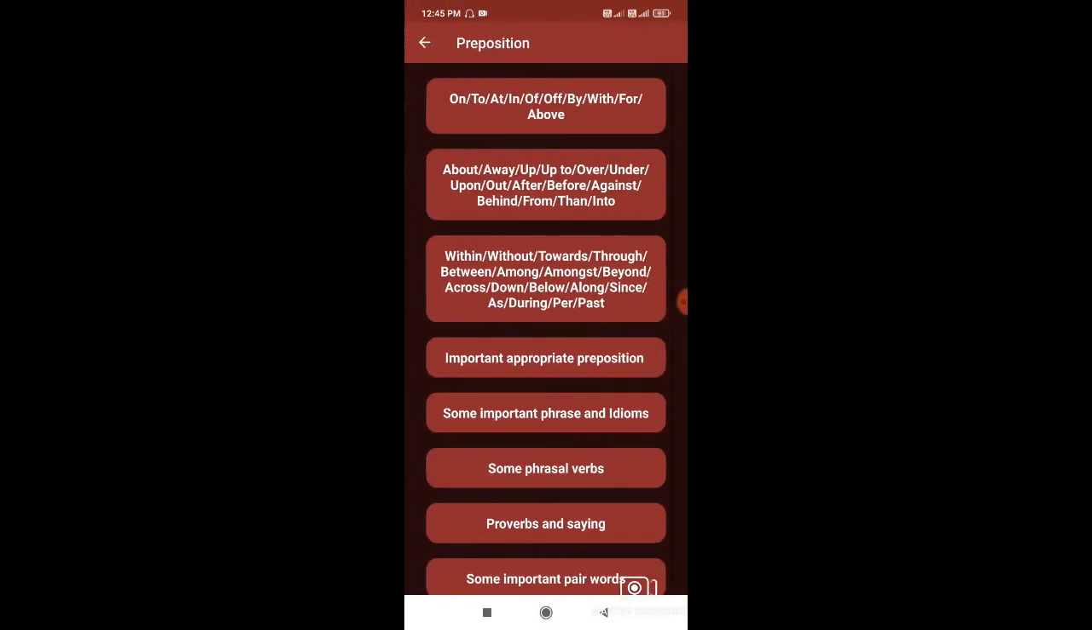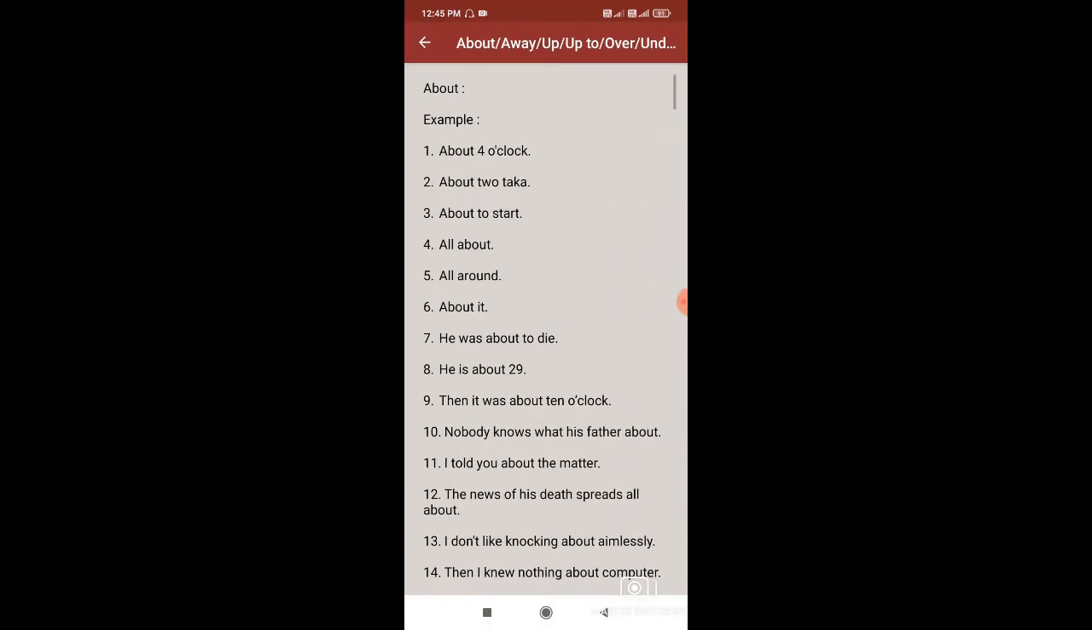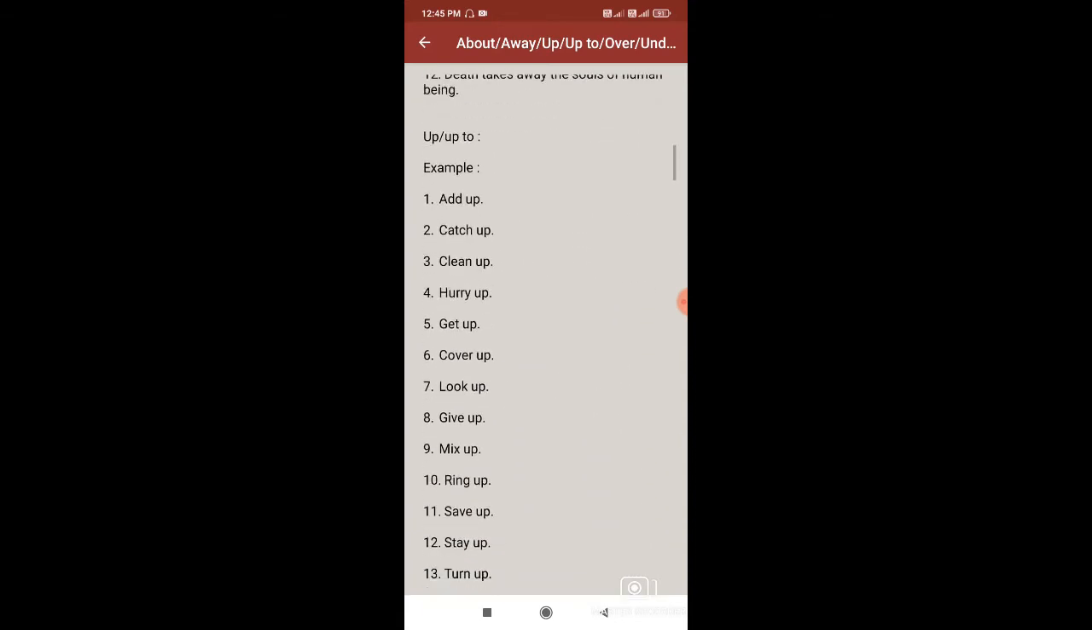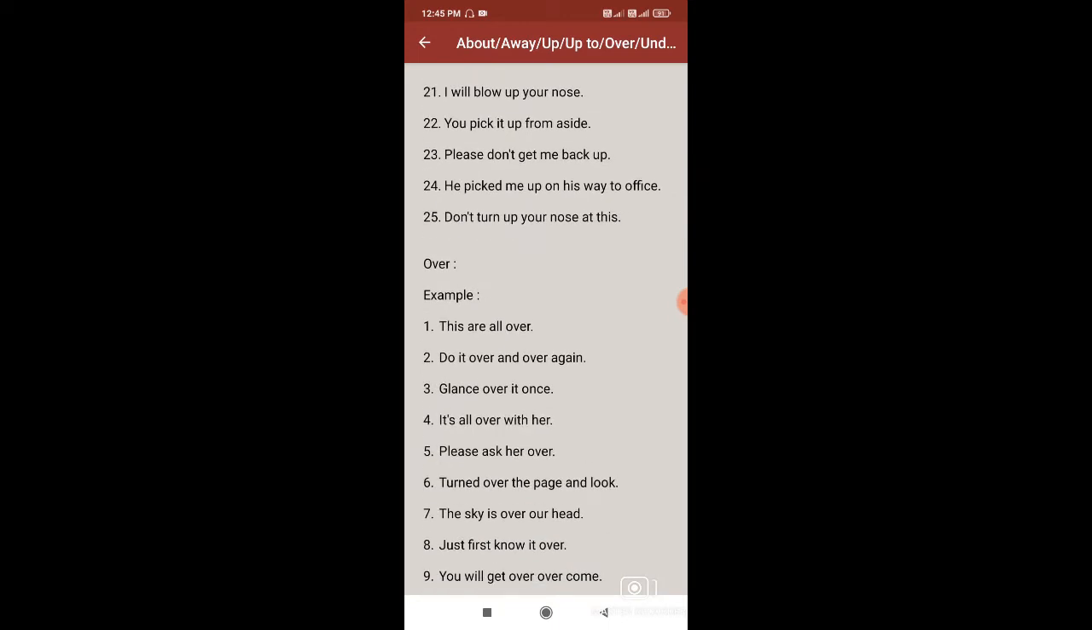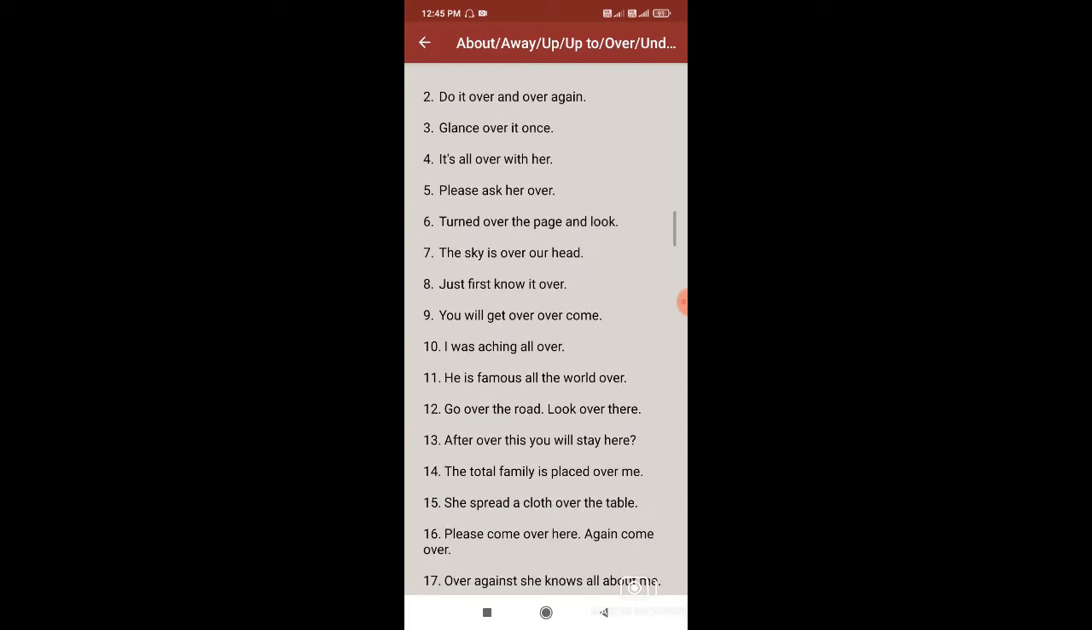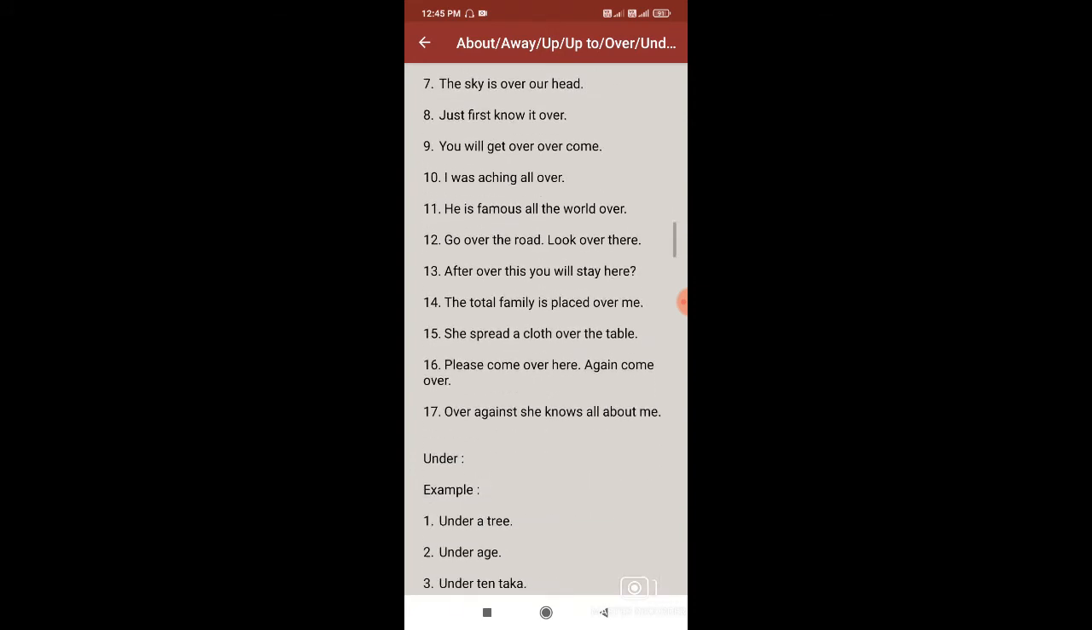If I go in this preposition section, here again a lot of subsections are given. If I click on this particular one, then the preposition word is given, about, and all the examples that can be used with this word are given. Away: keep it away, take it away, do it right away, don't laugh it away, she was muttering away. If I have to look at how the preposition over is used, then I can see: glance over it once, please ask her over, you will get over, overcome, I was aching all over, over against, she knows all about me.